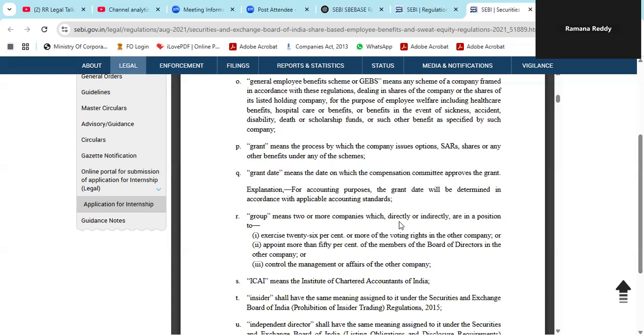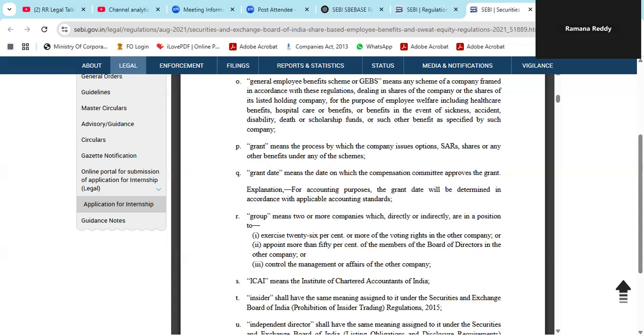Grant date. There is a specific date, which means the date on which the compensation committee approves the grant. This is the technical word again, compensation committee. The next definition is there: what is compensation committee? The compensation committee only approves, then that approval date is the grant date. For accounting purposes, the grant date will be determined in accordance with the applicable accounting standards.